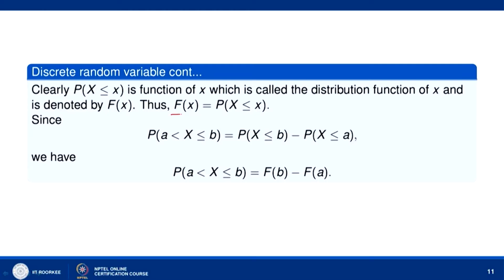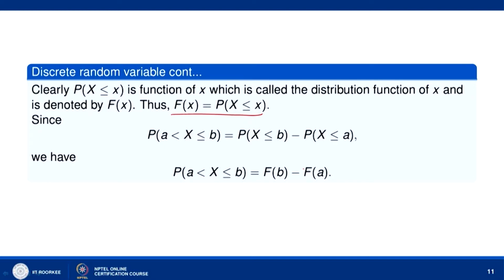So, F(x) is equal to P(X ≤ x). Now, the probability of a < X ≤ b can be written as the probability of X ≤ b minus the probability of X ≤ a. So, the probability that a < X ≤ b can be expressed in terms of